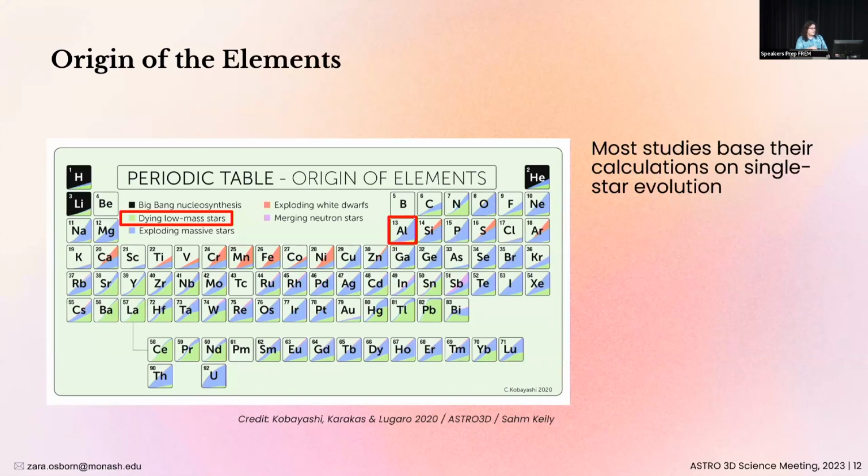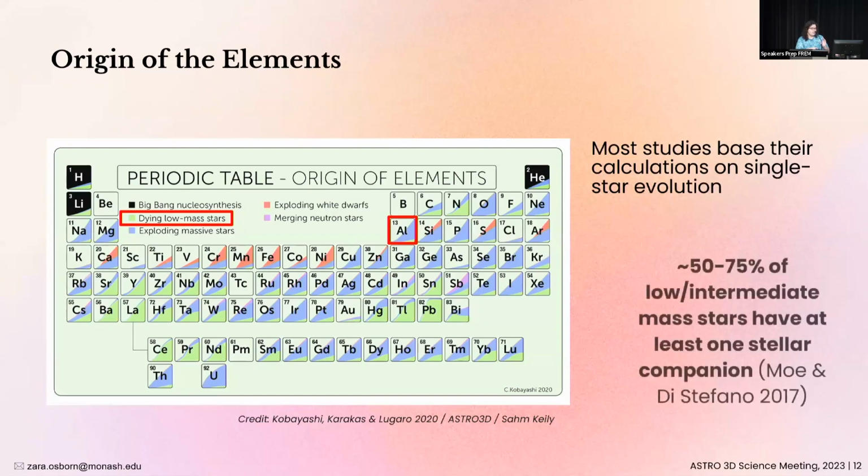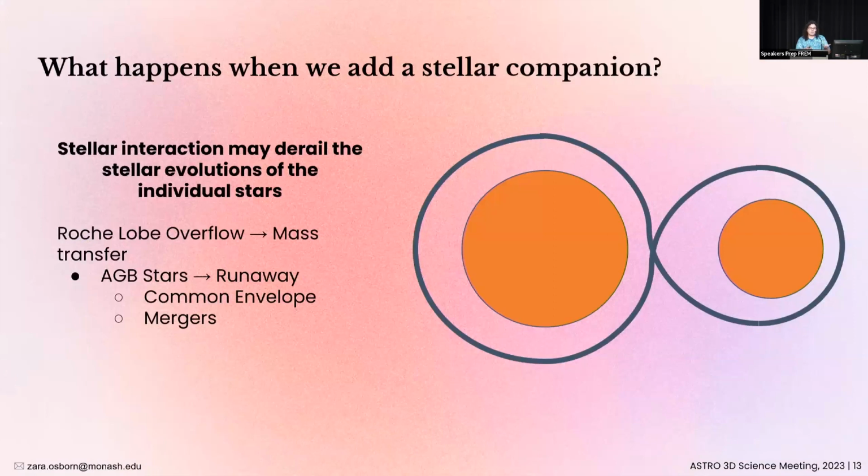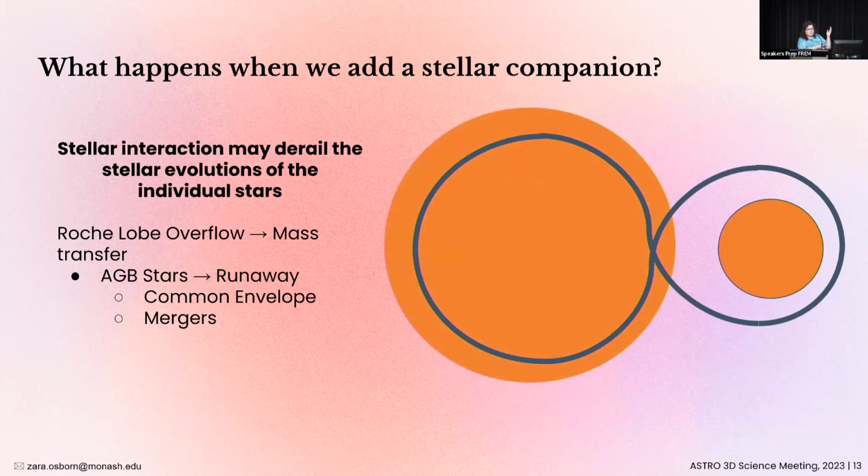So what is the problem here? Well, the problem is that most galactic chemical evolution models, including the one that's used to make this plot, base their calculations on models from single AGB stars. However, it is observed that 50 to 75% of low and intermediate mass stars have at least one stellar companion in what is known as a binary system. What happens when we have a binary system? So binary systems have this thing called the Roche lobe, where within the Roche lobe, mass is gravitationally bound to the enclosed star. However, should a star expand beyond its Roche lobe, mass begins to transfer from one star to the other, and this is known as Roche lobe overflow.